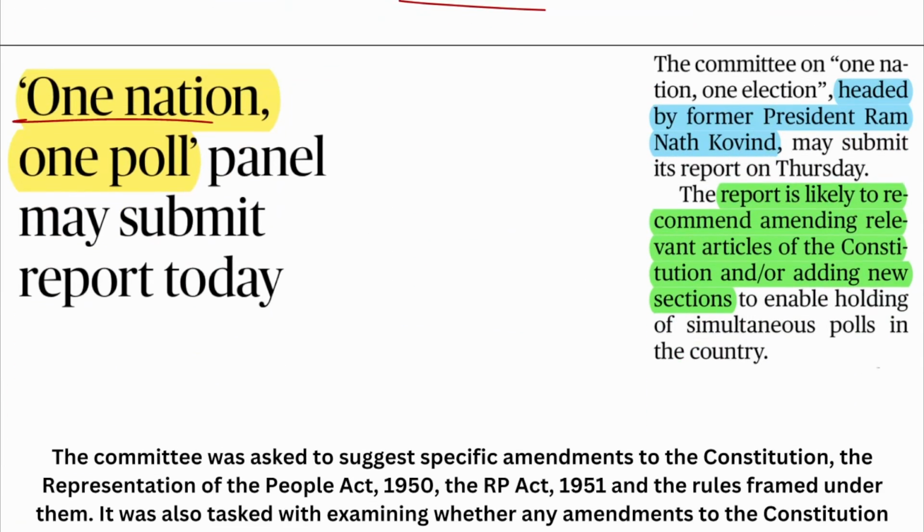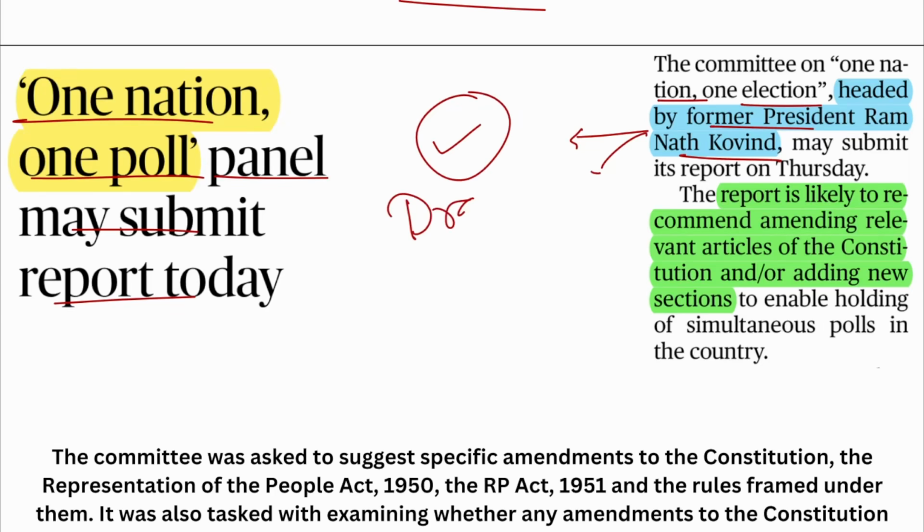That is the One Nation, One Poll panel, which may submit its report today. The Committee on One Nation, One Election is headed by former President Ram Nath Kovind. So please remember, who is heading the panel? Ram Nath Kovind, former president. And our current president is who? Draupadi Murmu. All right, the report is likely to recommend amending relevant articles in the constitution and adding new sections.